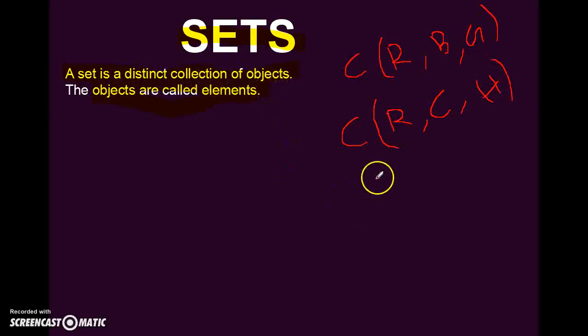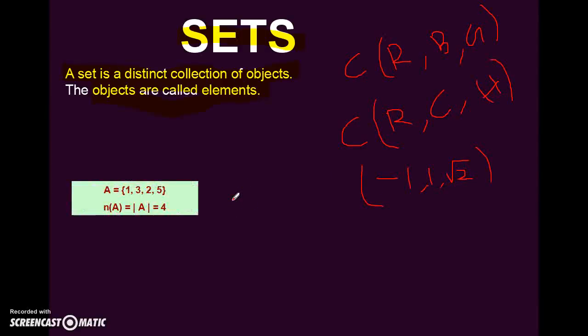We can take another example. I can say the numbers: negative numbers, positive numbers, and square root numbers, like the square root of 2. These three are a collection of distinct objects. So I have a negative number, a positive number, and a square root number. I can say this is a set which consists of three distinct objects.